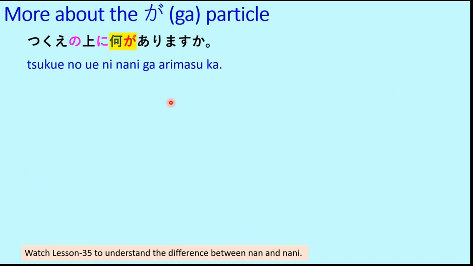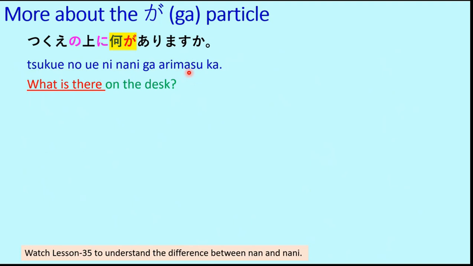So let's look at some examples. Tsukue no ue ni nani ga arimasu ka? So now what does that mean? What is there on the desk? So earlier we had seen tsukue no ue ni hon ga arimasu, but now it is formed into a question. Tsukue no ue ni nani ga arimasu ka? What is there on the desk?